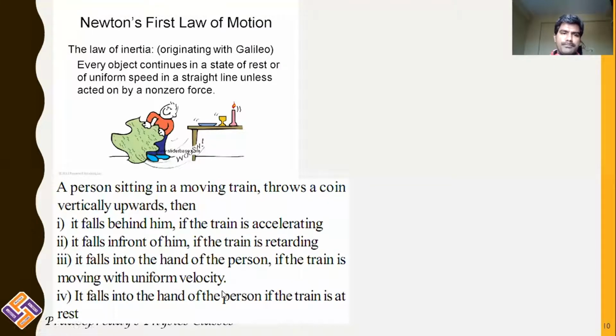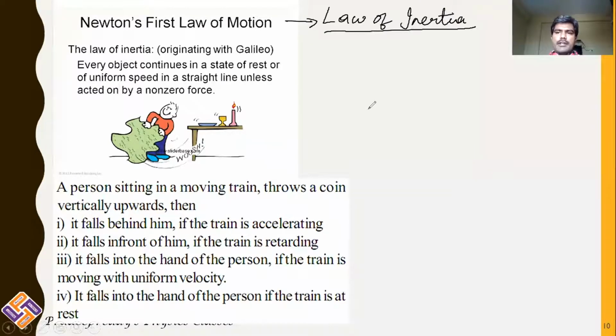Now come to Newton's first law. Newton's first law is just whatever the statements proposed by Galileo; the same thing was proposed by Newton in his first law. Therefore, Newton's first law is also called the law of inertia.